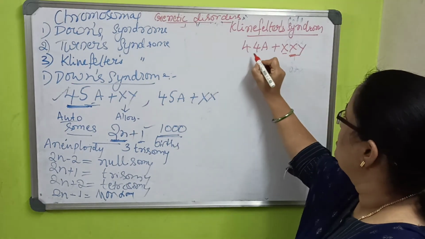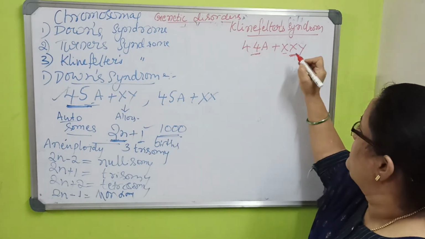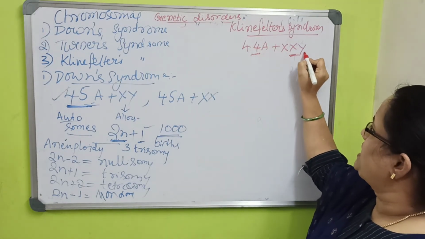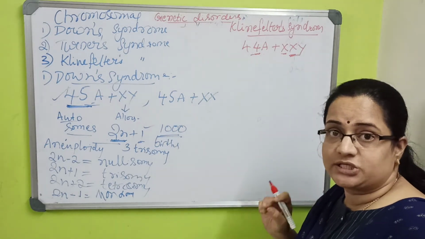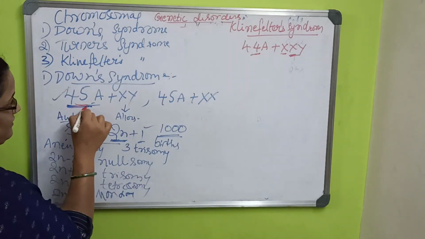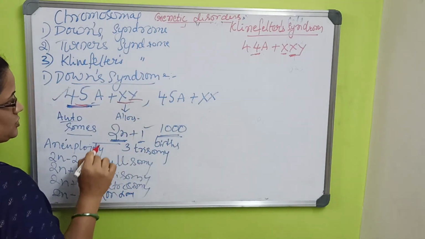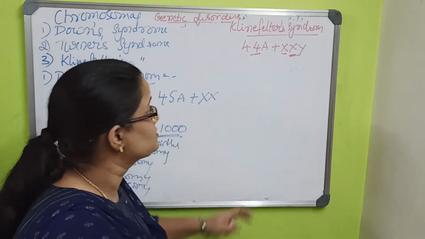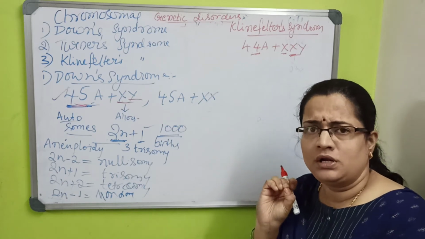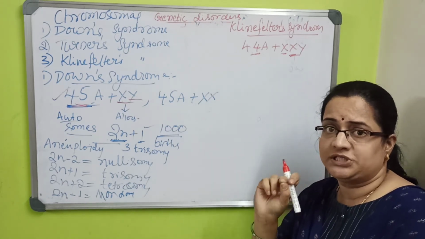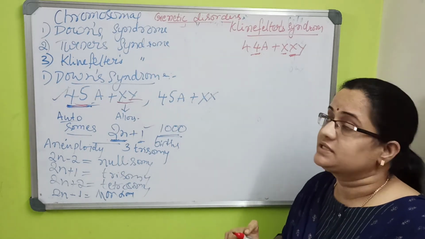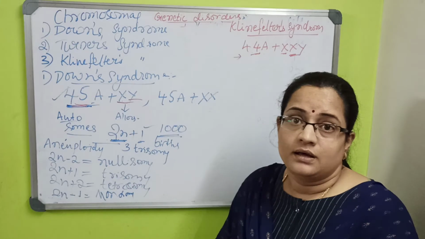Instead of 44A plus XY, there is one extra chromosome. Here also 44 plus X, X, Y, totally 47 chromosomes. Like that, a small change in the division of meiosis leads to such a big disease.